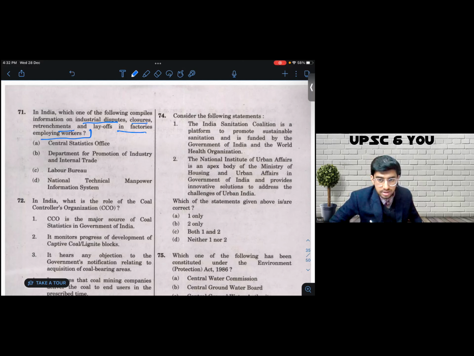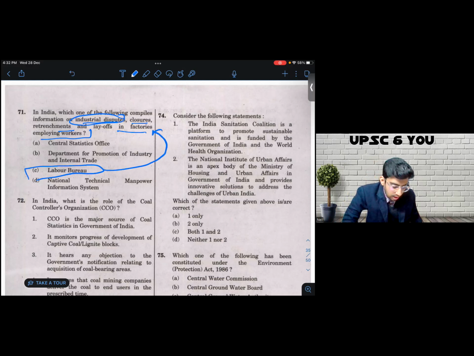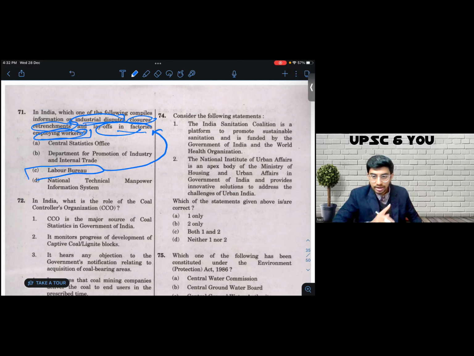I come to option number C. C says Labor Bureau. Now, Labor Bureau, in my eyes, is more directly related to industrial disputes, layoffs in factories employing workers, and closures, retrenchments. All of these are labor-based issues. All these four themes on which the information is being compiled are one way or the other related to labor. I find that keyword in option number C, and I'm inclined to believe that C is the likeliest of the options amongst the first three that we've read so far.